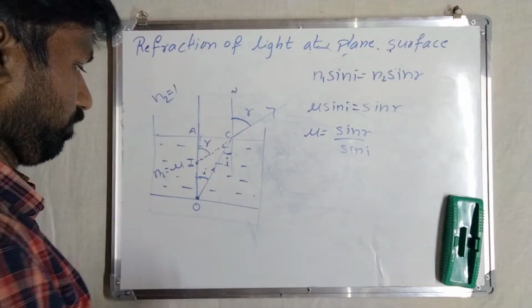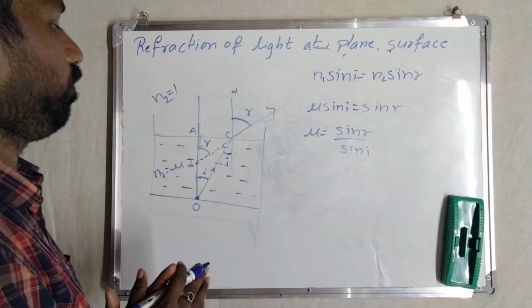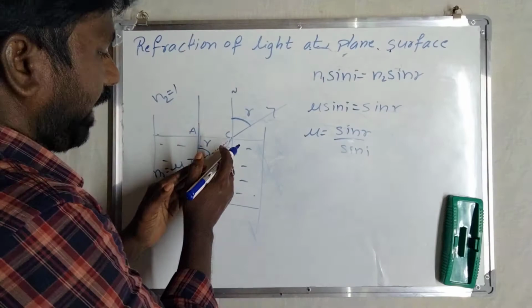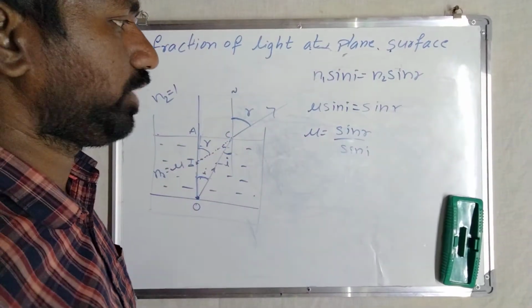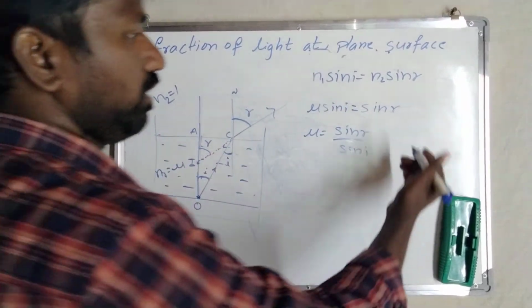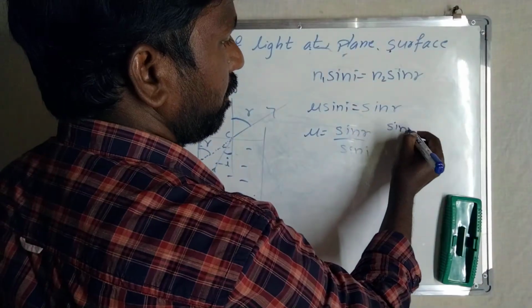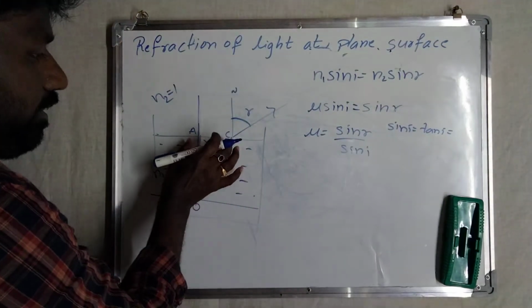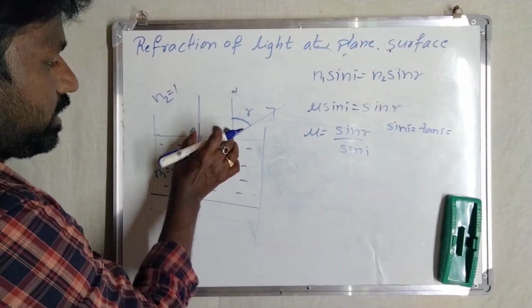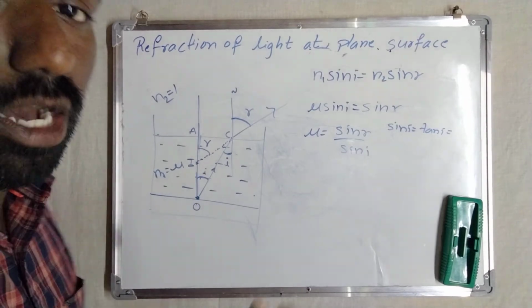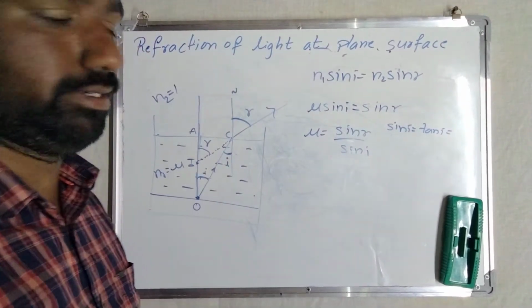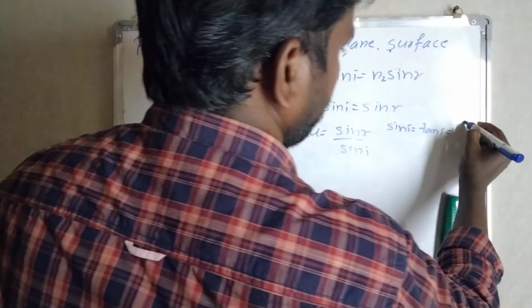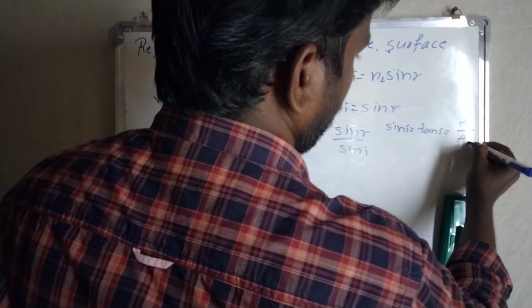Now you have to know one thing: you see here those angles I and R are very, very small. When the angles are very small, sine I becomes tan I. Tan I means opposite side by adjacent side, so tan I equals AC by AO.